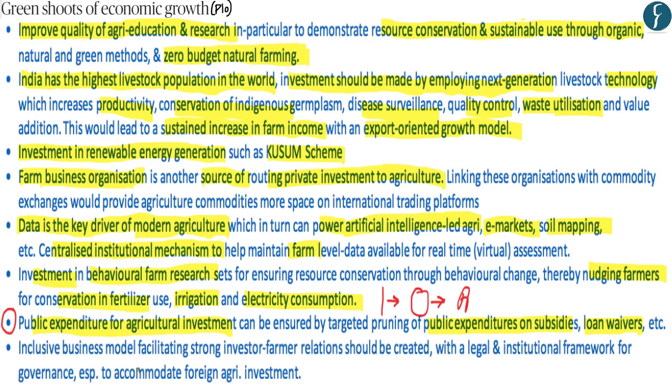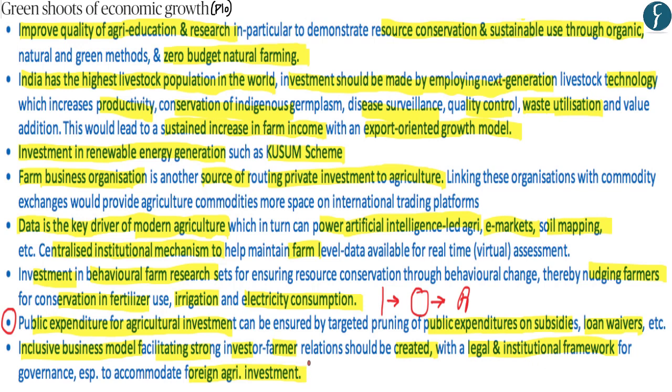Now, the last point which has been highlighted by the author is that foreign investment within the agriculture sector should be increased. And to increase foreign investment within the agriculture sector, an inclusive business model which facilitates strong relations between the foreign investor and the Indian farmer should be created. What is currently missing within India is that there is no proper legal and institutional framework through which foreign investors can invest within the Indian agriculture sector.